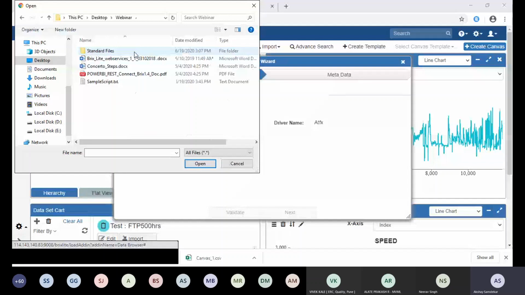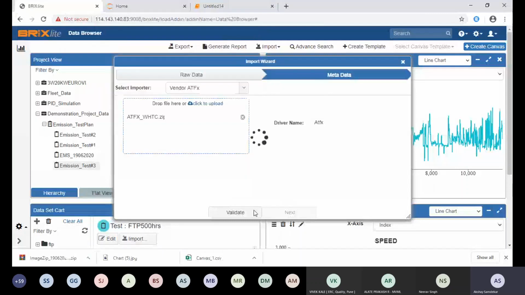So this is a zip file of ATFX. The ATFX file contains some binary files, external component files, and then the ATFX file itself. So it is a zip file containing the different binary files, data files, and the actual ATFX file. You just need to dump your ATFX zip file here, and you can say validate.